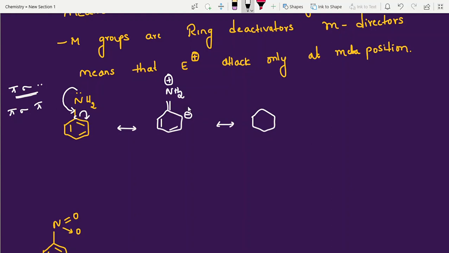resonating structures, how do they occur? See, this negative charge cannot always stay on this carbon. This negative charge is nothing but an electron rich species. This carbon now gives these electrons to this carbon, between this and this. Why is it giving? Because a negative charge is not stable, no? Then it is transferred to the entire ring.